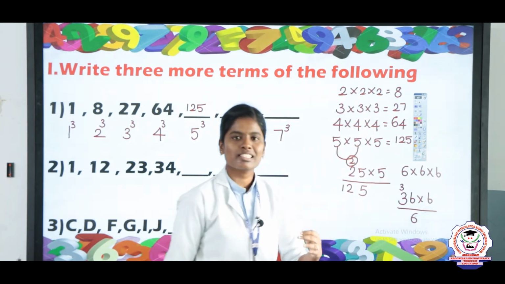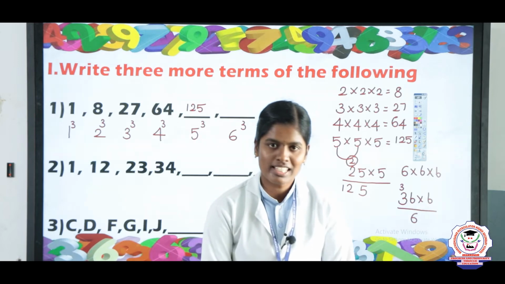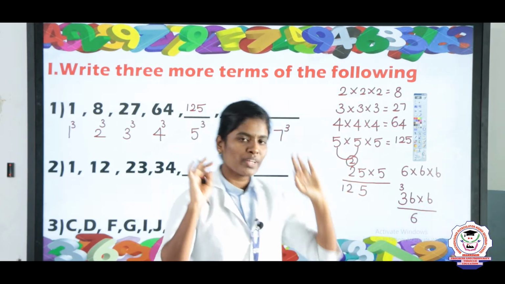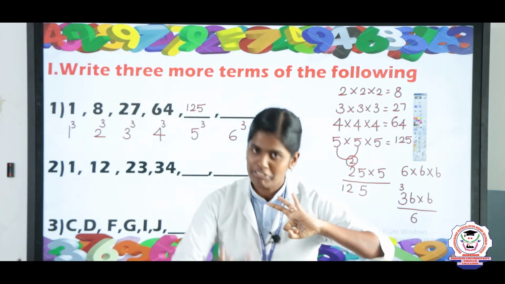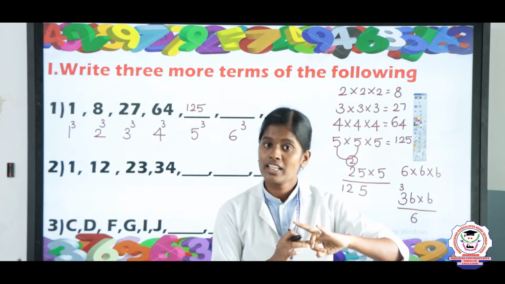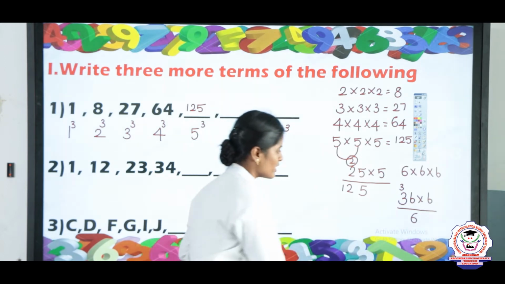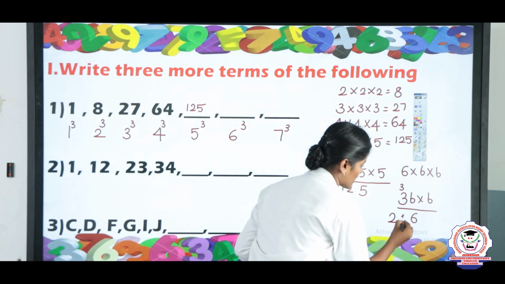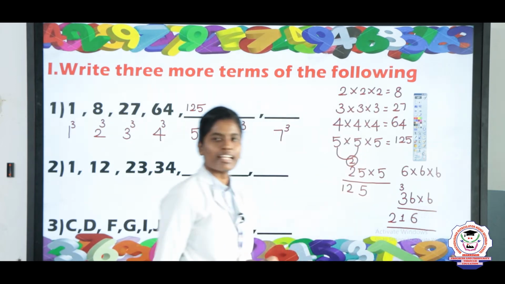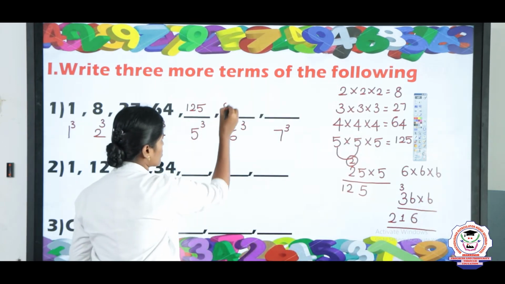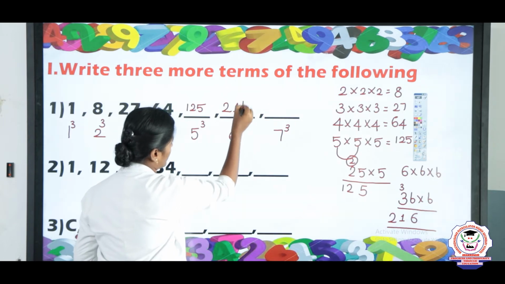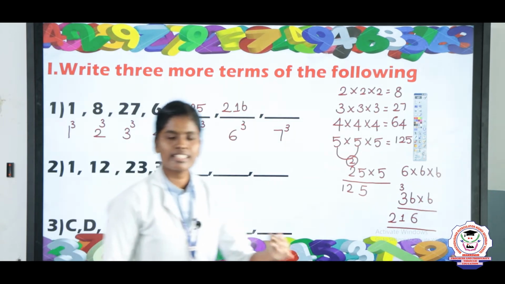Next you will take 6 3s are 18. Keep 18 in the mind, 3 in the finger. So 18 after, 19, 20, 21. So the answer is 216. The answer is 216. So write the answer here, 216. Next you will take 7 cube.